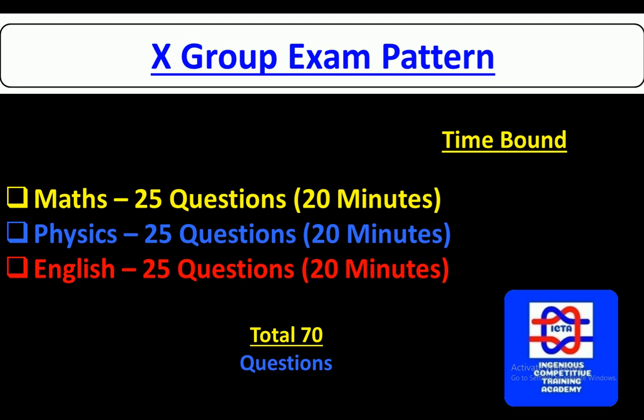You have 25 minutes for physics, and English has 25 questions for 20 minutes. Every section has its own time, and once that 20 minutes and the math section are completed, that's it. Here we have a total of 70 questions. The English section is 20 questions, it's not 25. So overall we have 70 questions.